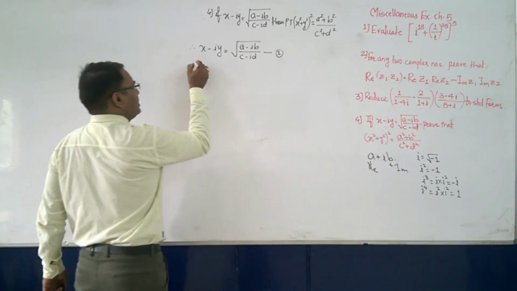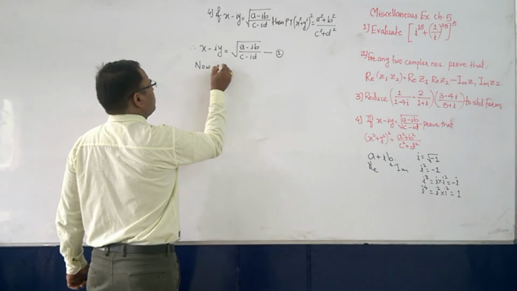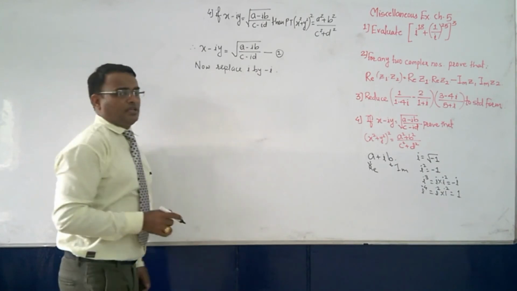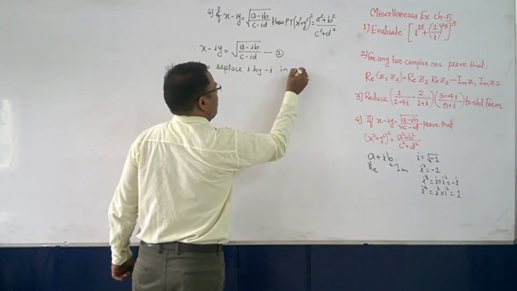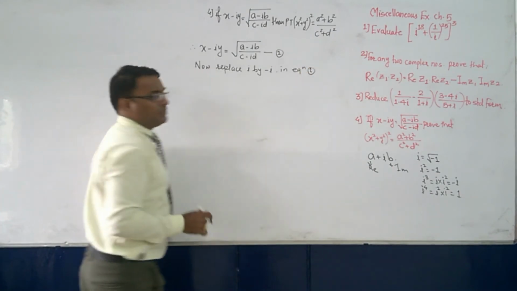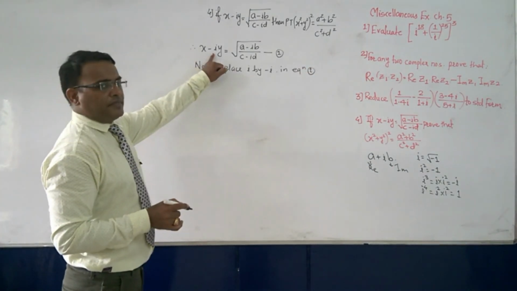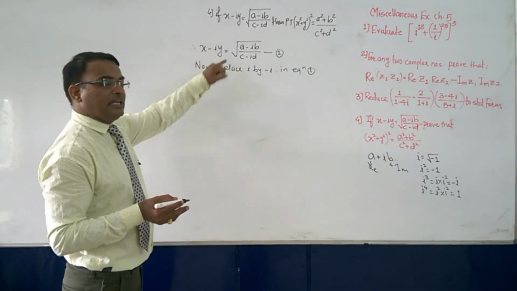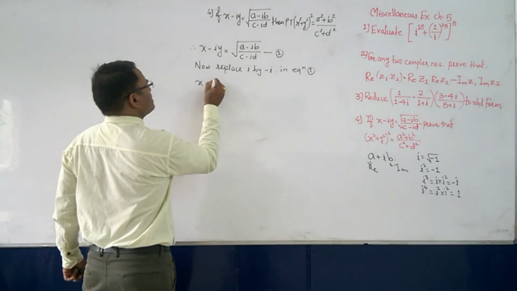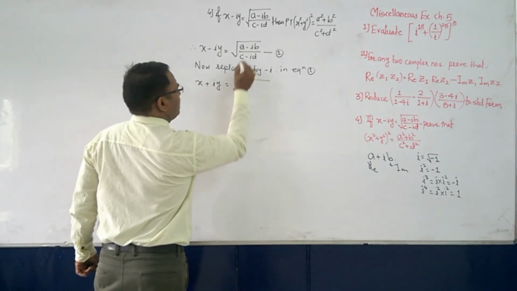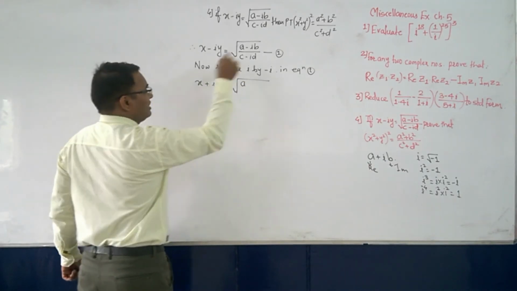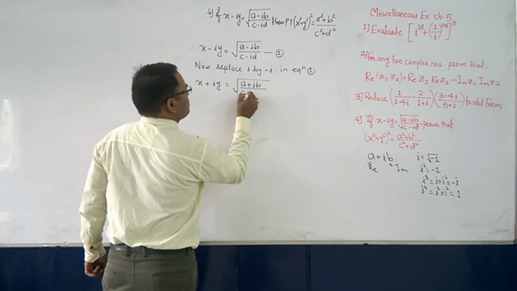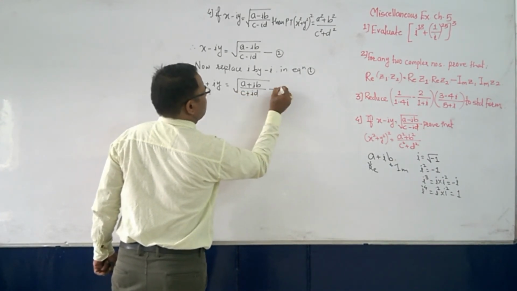Now what we'll do? We'll replace i by minus i in equation 1. Then this i is replaced by minus i. So x minus of minus i will become x plus iy. The same thing inside the bracket also, that is minus of minus i will give you plus i, and c minus of minus i will give you plus i. That is equation number 2.